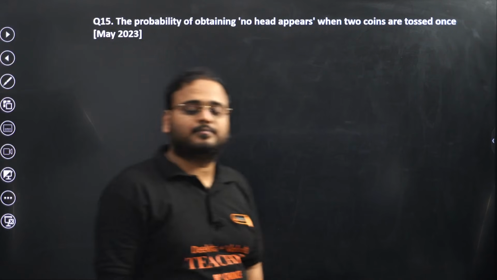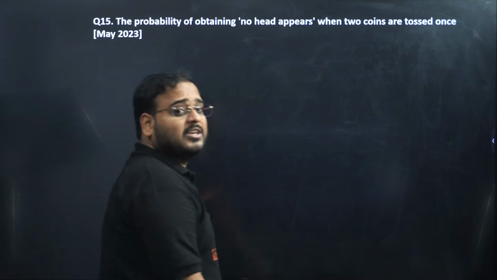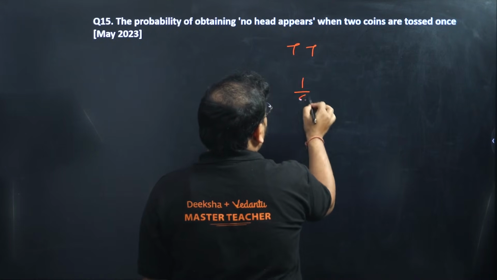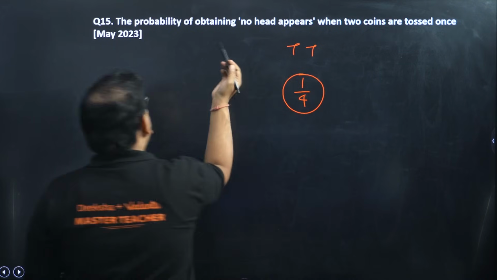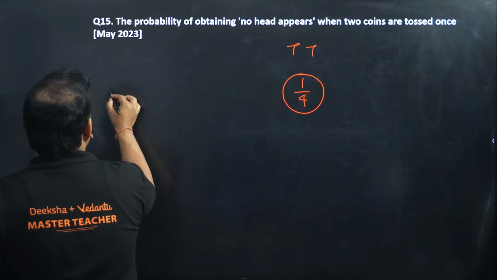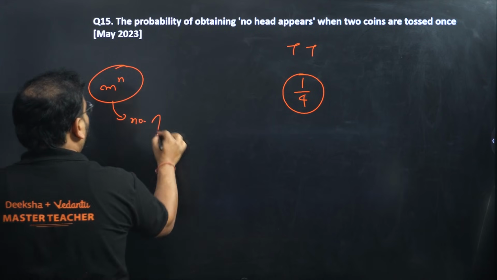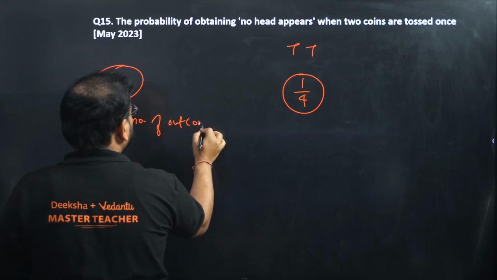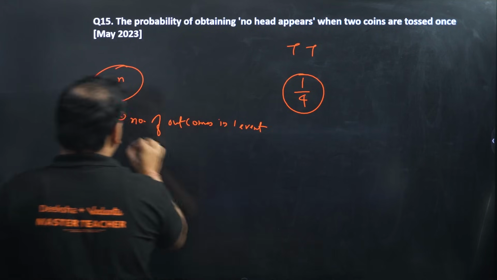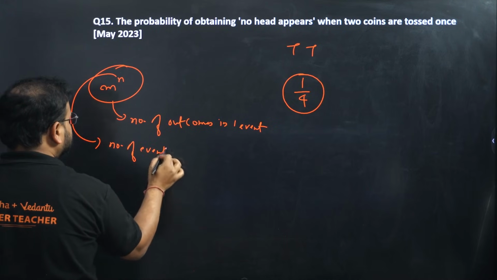Question number 15 now. The probability of obtaining no head when two coins are tossed. No head means both tails, so 1 by 4. When two coins are tossed, we have a total of how many outcomes? 4 outcomes. How do we know that, sir? Formula is m to the power n. What does m represent? Number of outcomes in one event. And what does n represent? Number of events.